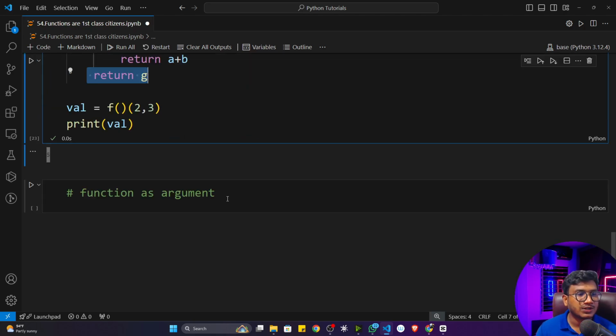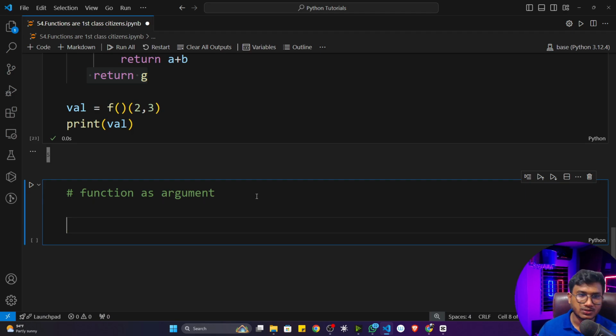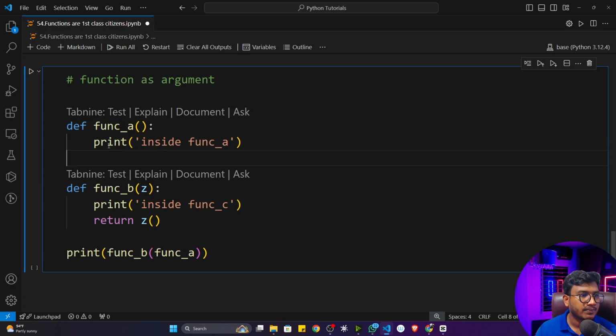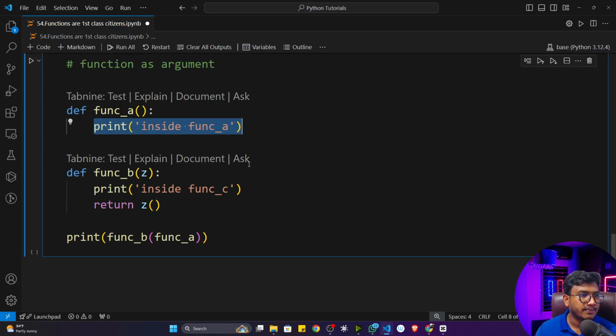You can also take the function as an argument. Let me show you another example. I already wrote the code. Here I have defined two functions, function a. Inside that I've just written inside of function a. Then I've taken another function called function b. This particular function will take one parameter called z. Now inside that I've just written inside function c, and it is returning this particular z, you can see. Now see what is happening. I'm calling this particular function here, and inside this function I'm passing another function object as an argument.